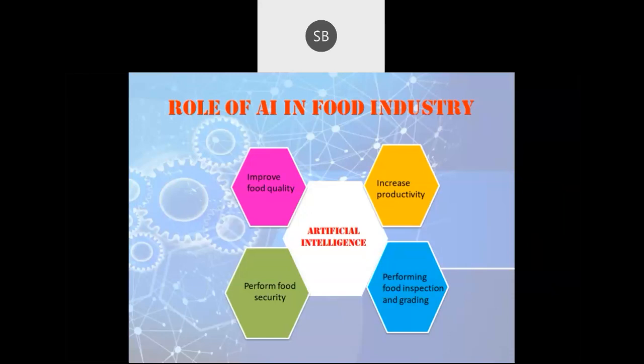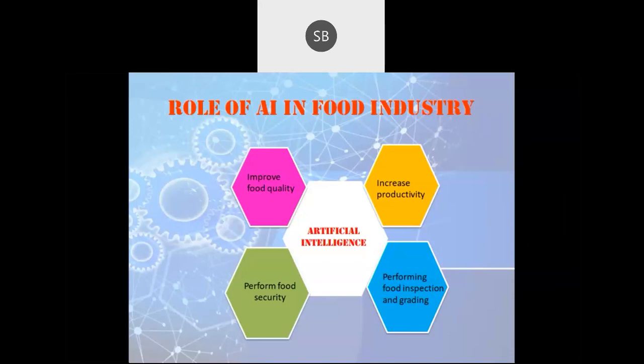For instance, I'm giving an example. If a human can produce 10 packets of biscuits a day, these machines can produce about 100 packets of biscuits a day. So that is the difference. That is what increases the productivity. We can increase the productivity of our product which we are manufacturing.